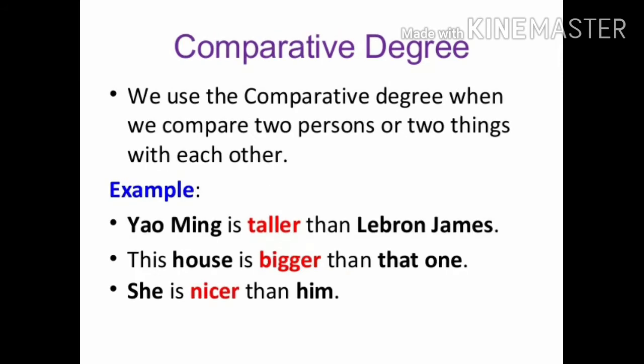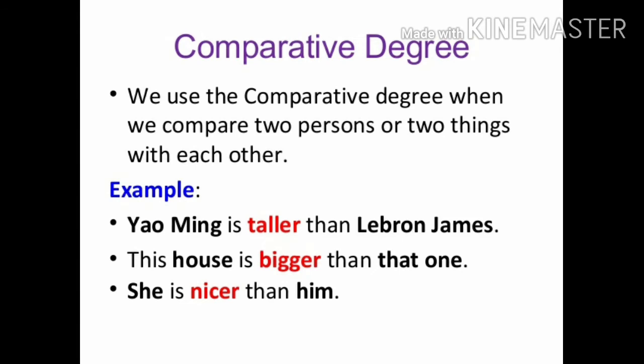The second one is the comparative degree. We use a comparative degree when we compare two persons or two things with each other. So in this degree there is comparison between two persons or things. For example, Yao Ming is taller than LeBron James. So here Yao Ming is taller than James.